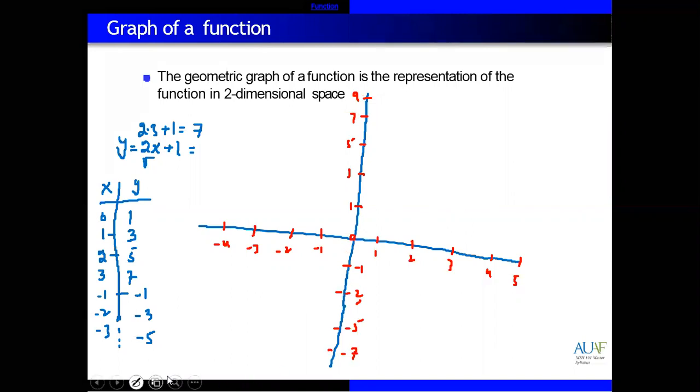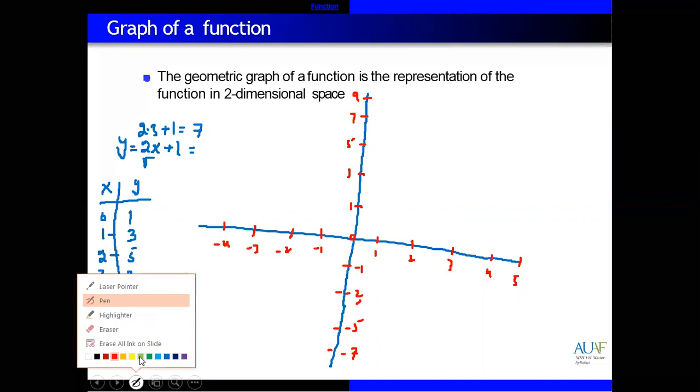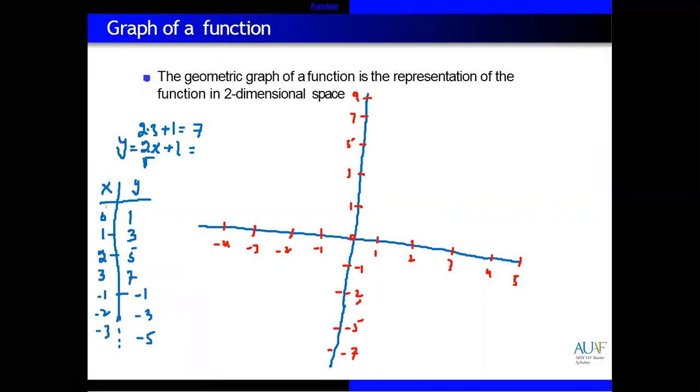The first pair is starting from 0, we have 0 and 1. So x is 0, y is 1. x is 0 at this position, y is 1 at this position. So you can join these two. This point is 0 and 1, where x is 0 and y is 1. Next we have 1 and 3. x is 1, y is 3 at this position.